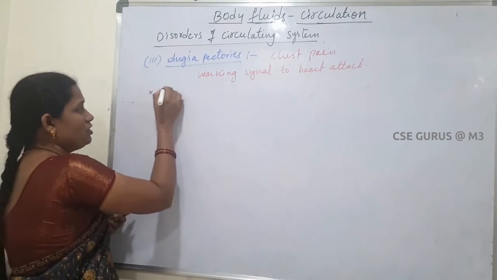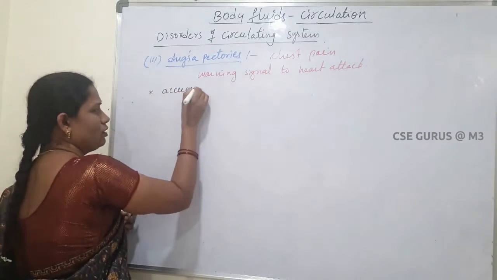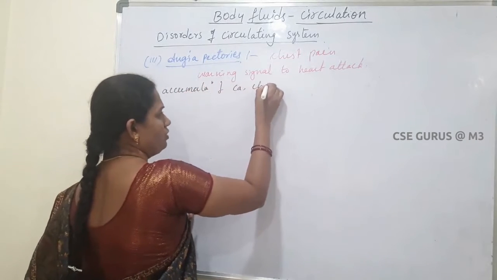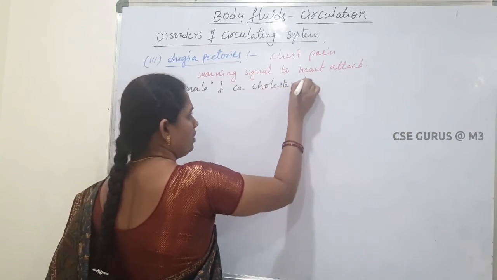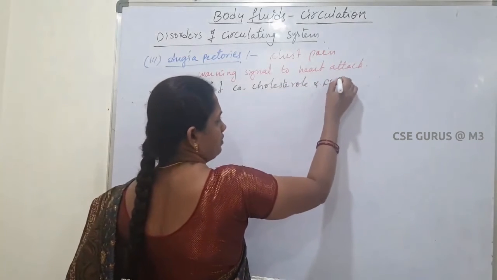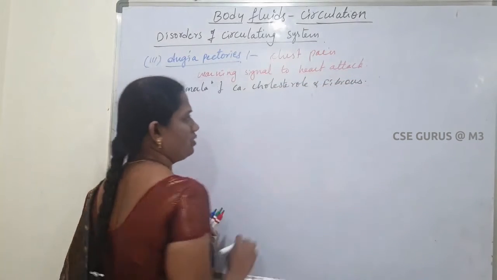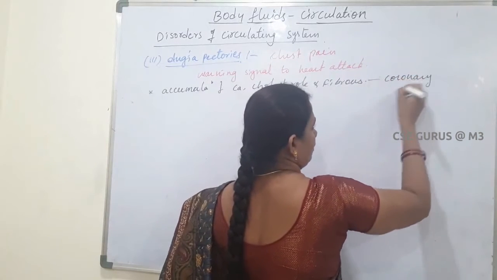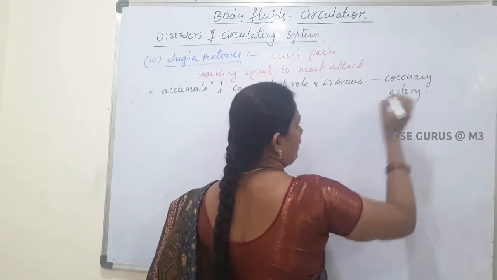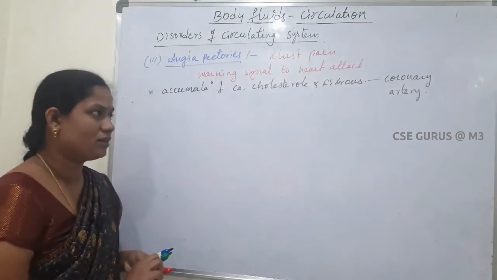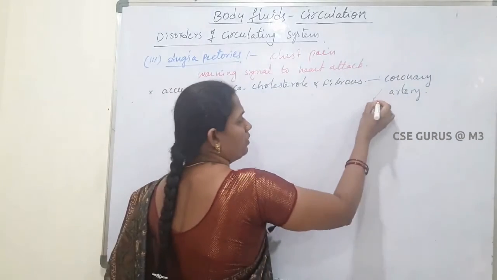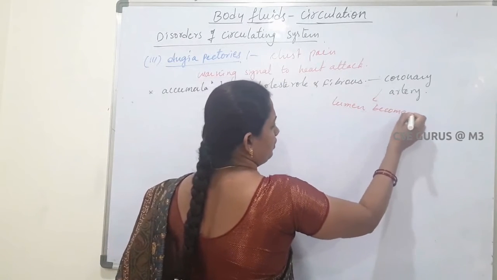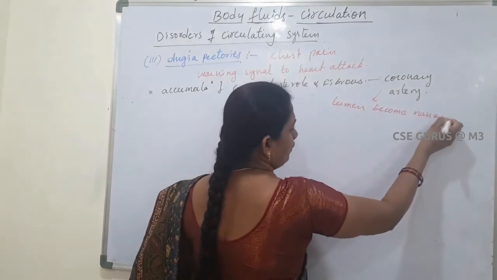Next, it is also mainly due to the accumulation of calcium, cholesterol and fibrous material in the coronary artery. So what will happen? If these accumulate in the coronary artery, the lumen becomes narrow.